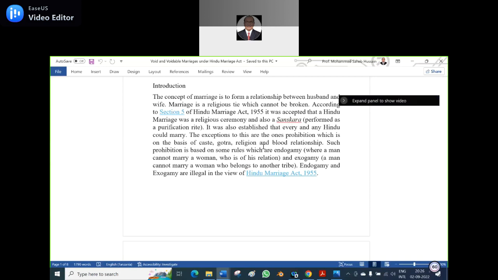So a sanskara is a purification rite. In the mythology, if a man is not married, he is a half man. And people say he will not go to hell or heaven, and he will be suspended in the middle.